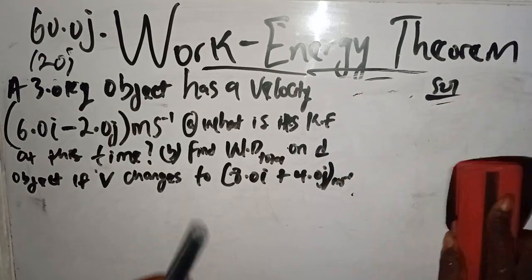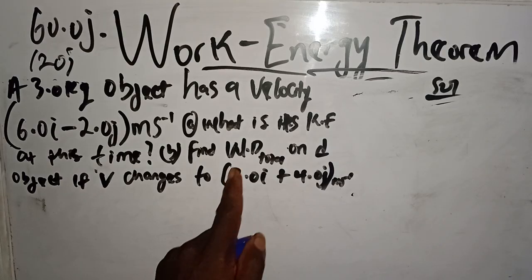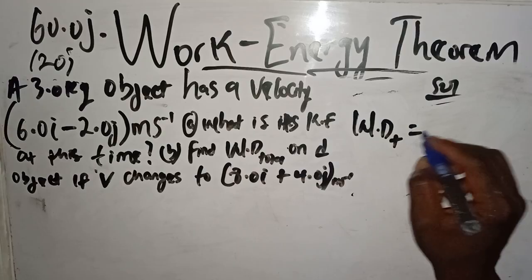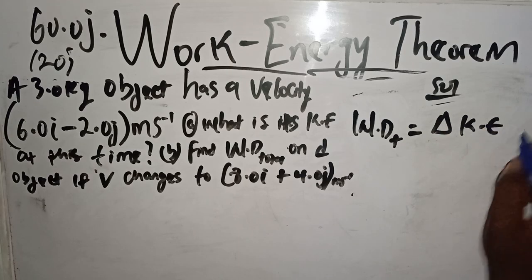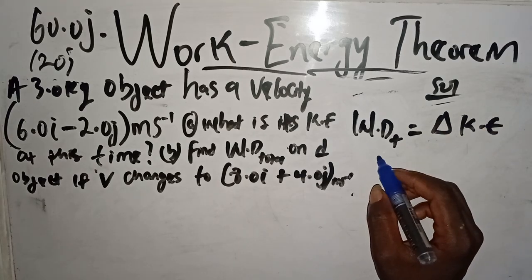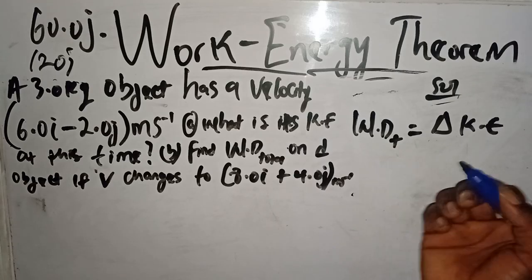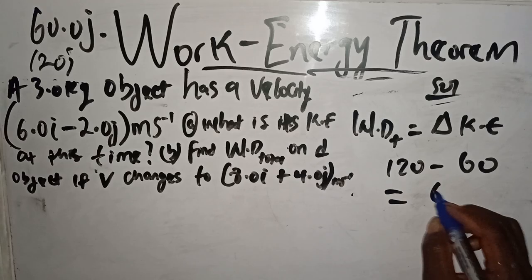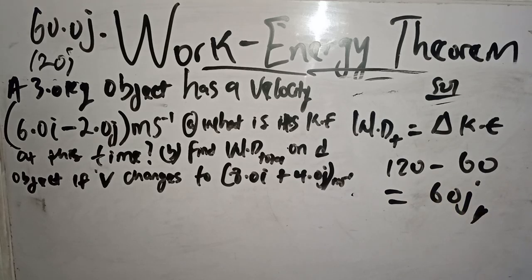So what's the next thing to be done now? Let's find the total work done. Don't forget, total work done equals the change in what? Kinetic energy. And our change in kinetic energy is final kinetic energy minus initial. That's 120 minus 60, equals 60 joules. So that's our total work done.